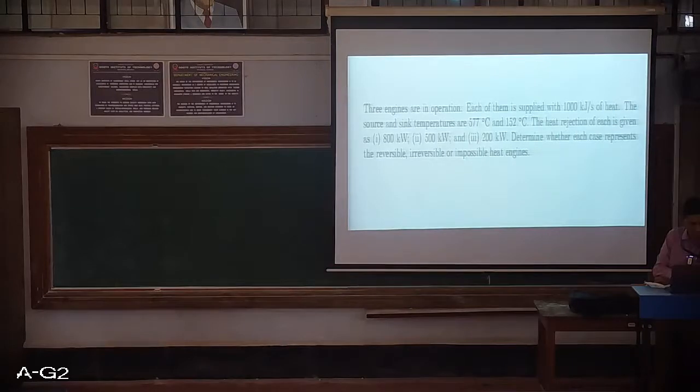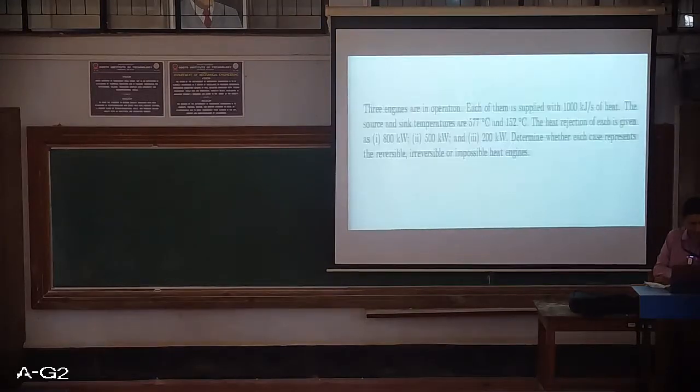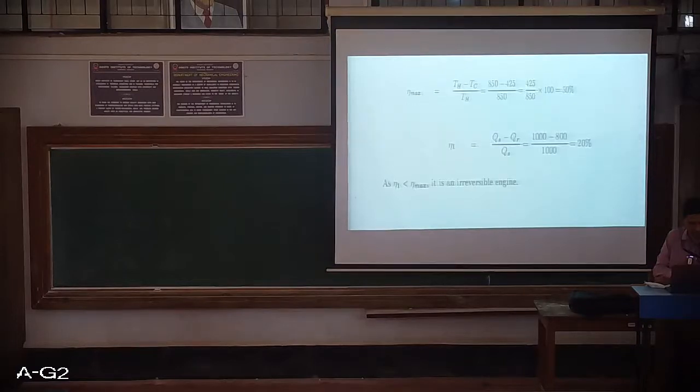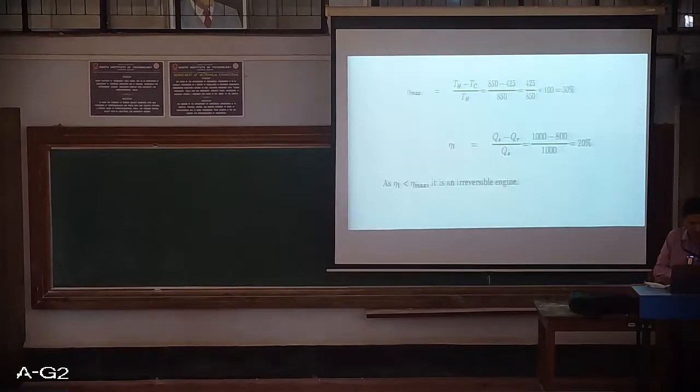It is dependent only on these temperatures. So if I take 273 plus 577, I get 850, and if I take 152 plus 273, I get 425.